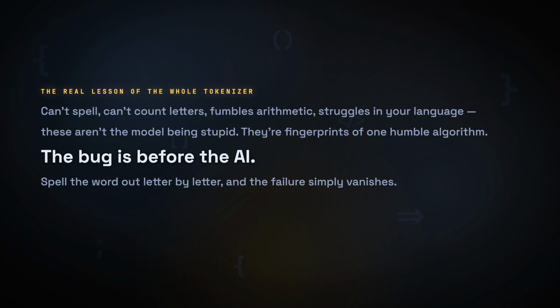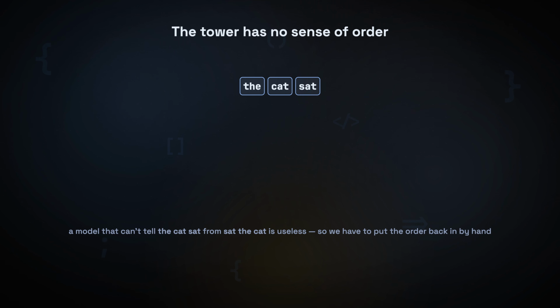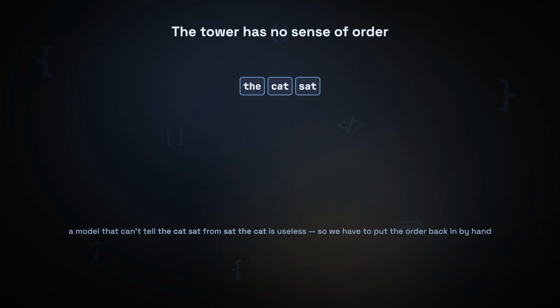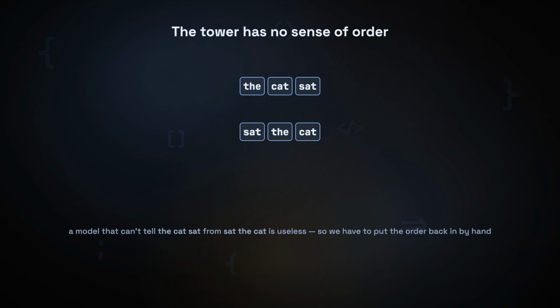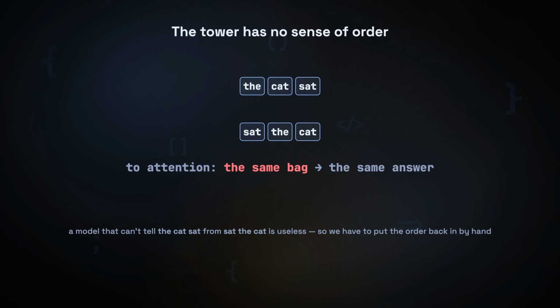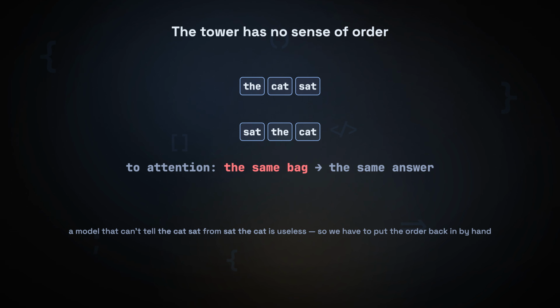The chopping is done. The order is not. Remember what I promised at the start. Turn raw text into ordered tokens. We've done the chopping. Now the order, and this is the part that genuinely surprises people. The tower we built has no inherent sense of order at all. Watch, feed it the cat sat, now feed it sat the cat. To attention, those are the very same bag of 3 tokens, just shuffled, and it reacts to both in the exact same way. The same vectors go in, the same answer comes out. Position is invisible to it. A model that can't tell the cat sat from sat the cat is, frankly, useless.